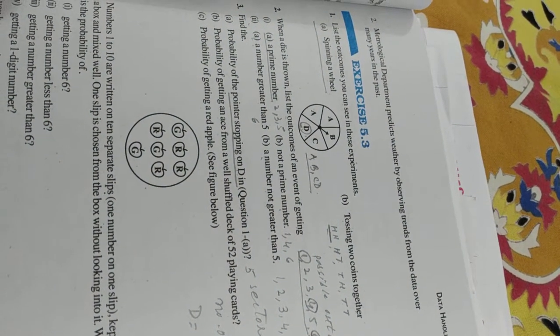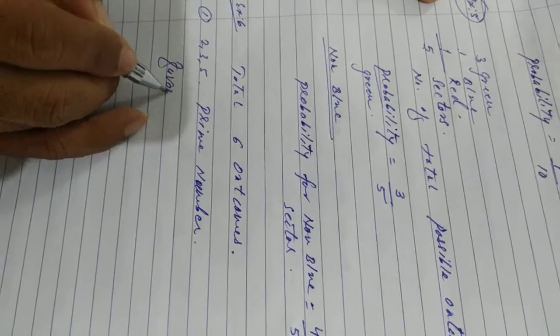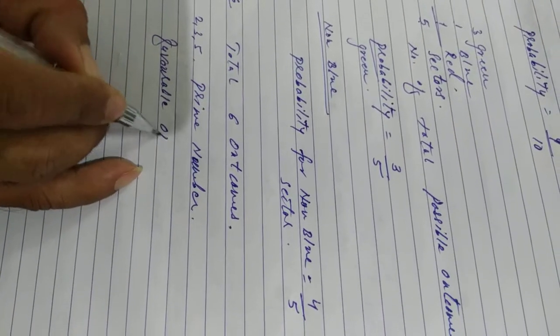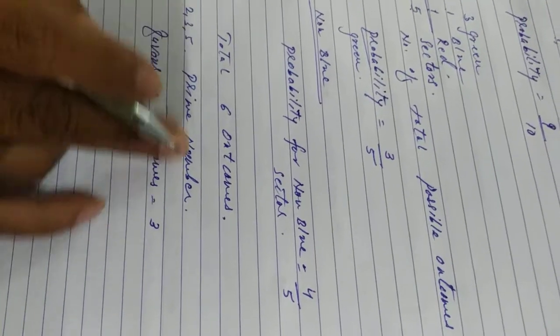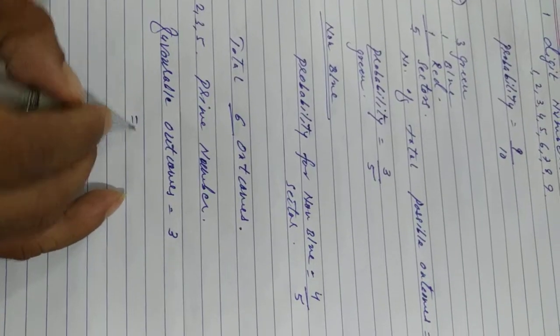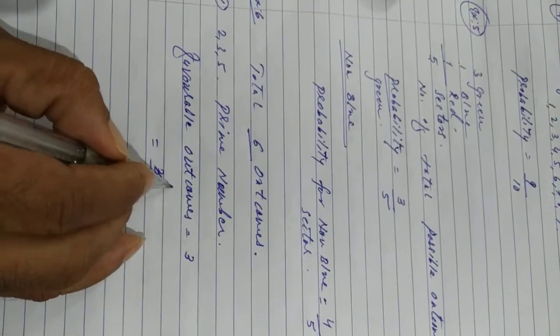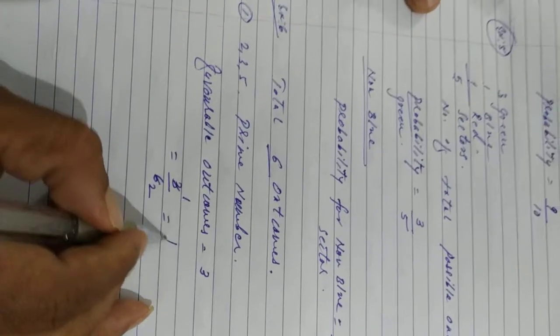Now out of them, find the probabilities of the events given in question number 2. See the first question, a prime number, right? 2, 3 and 5 are the prime numbers. So favorable outcomes are how many? 3. One, 2, 3, right? And total how many? 6. So it is equal to 3 upon 6. So 3 ones are 3, 3 twos are 6. So 1 upon 2, right?